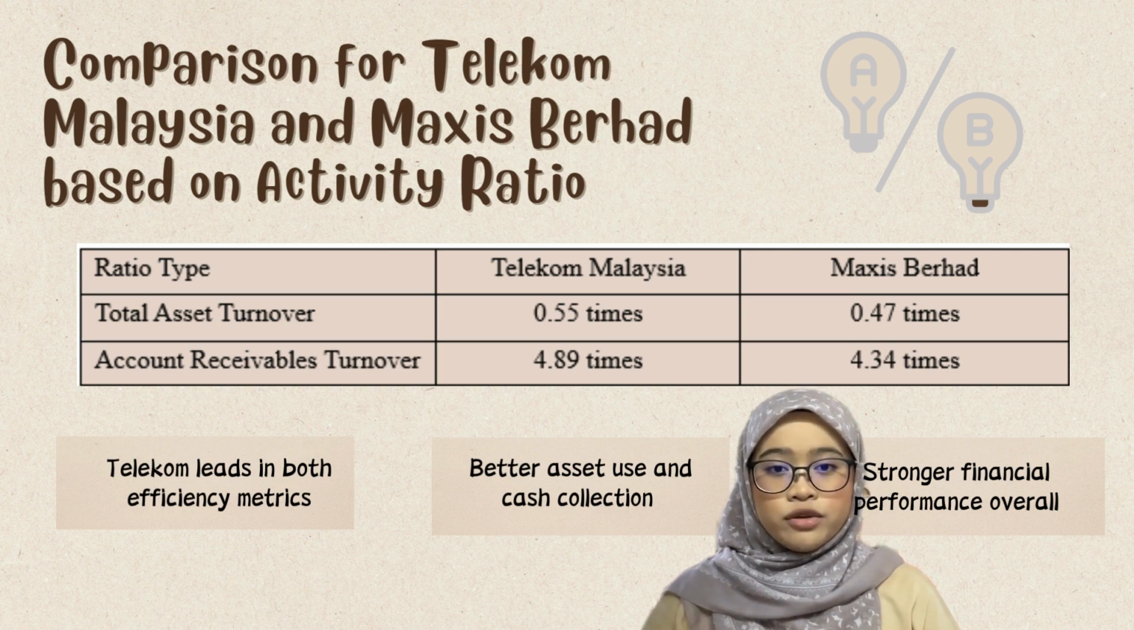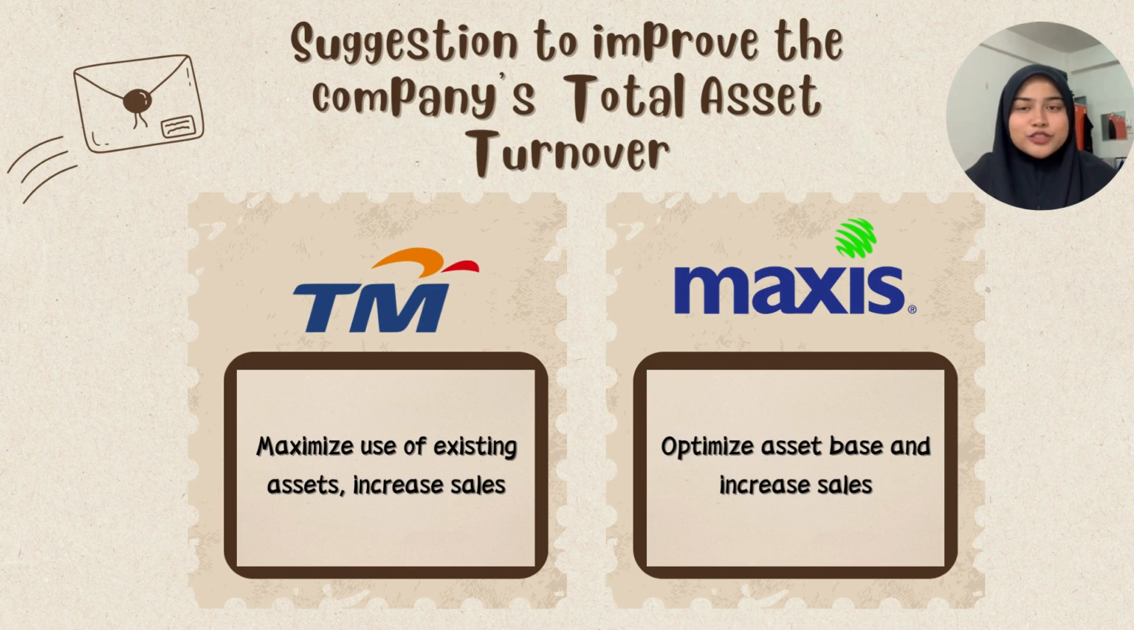Telekom was better at using its asset to generate sales and collecting payments faster. This gives Telekom an advantage in terms of cash flow, efficiency, and operational strength. Telekom Malaysia should maximize the use of its asset by increasing sales through better marketing. Maxis need to optimize its asset base by disposing of underperforming asset and boosting sales.